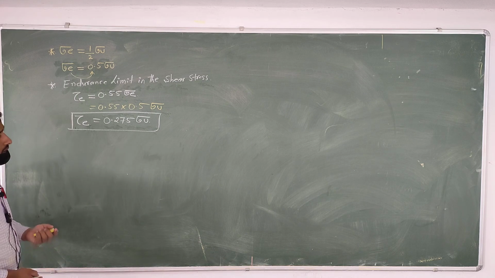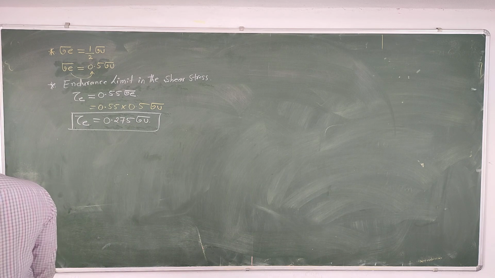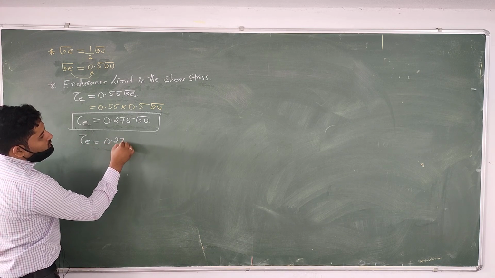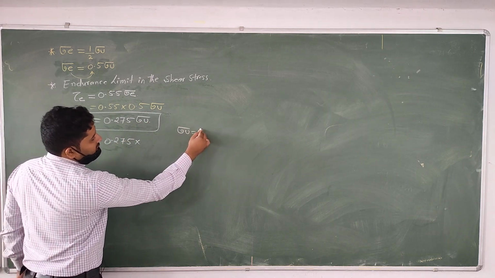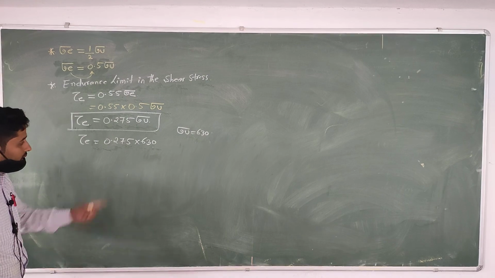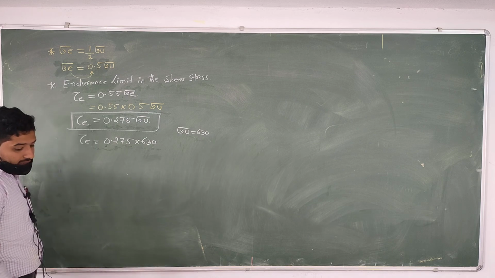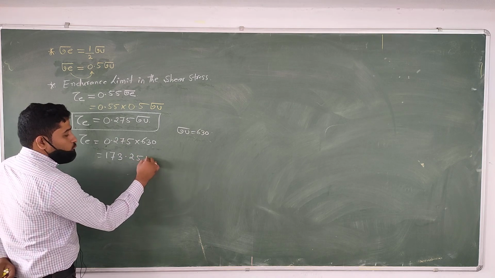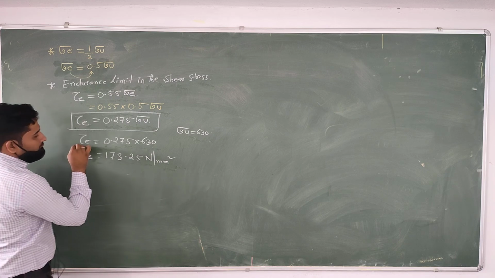Then sigma U is the ultimate strength of this material. How much is given here? 630 megapascal. Tau E equals 0.275 times the ultimate strength of the material, and 630 megapascal is given in the question. If you multiply 0.275 into 630, you will get the answer 173.25 Newton per millimeter square. That is the value of the endurance limit in the shear stress.